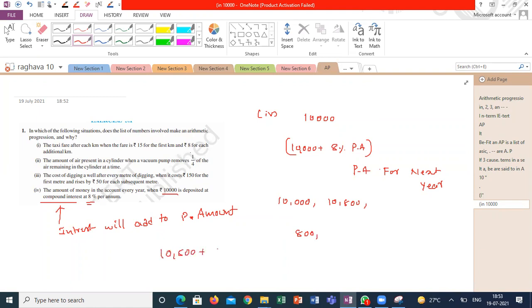10,800 plus 8% of 10,800. So this number is keep on changing. So calculate one more and it is enough to explain. So 8% of 10,800 is how much? What is the 8% of 10,800?